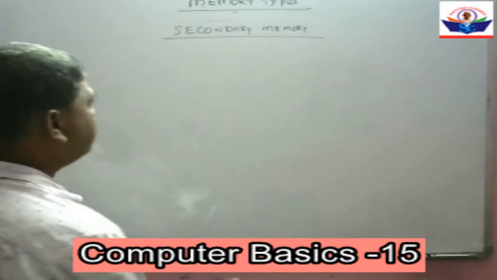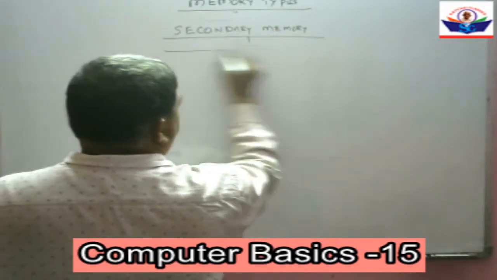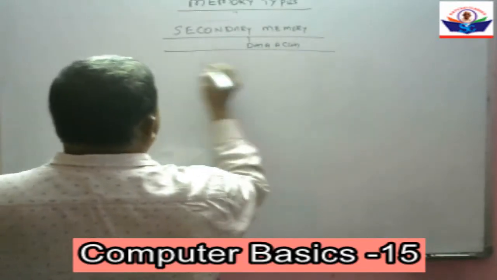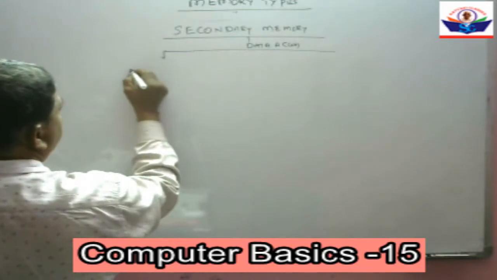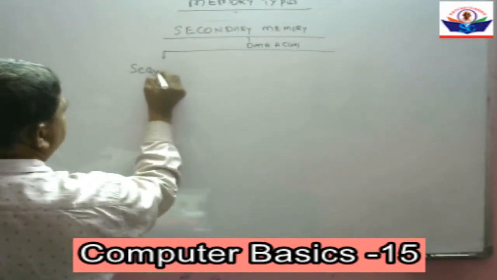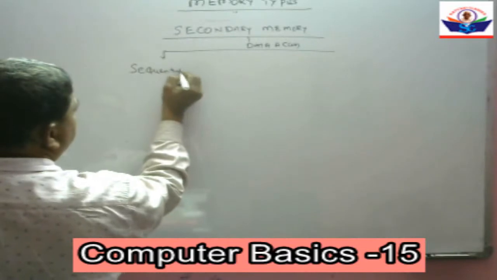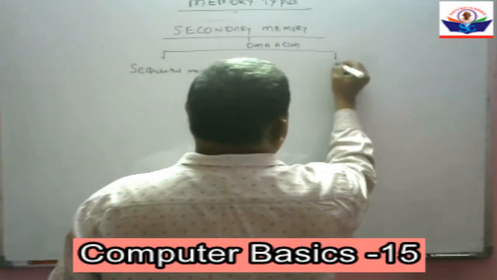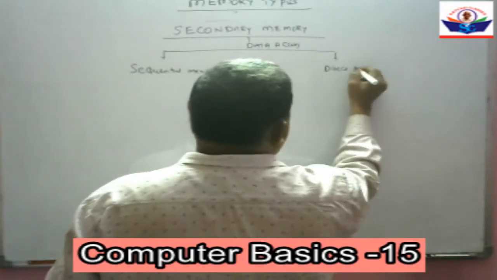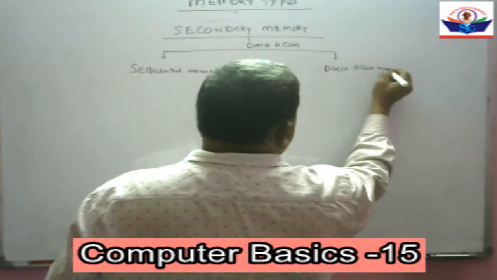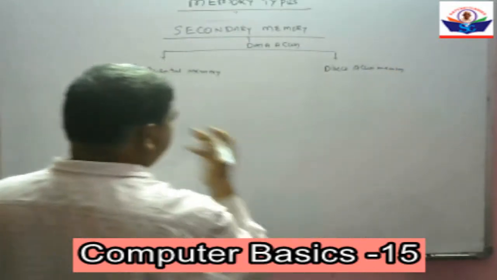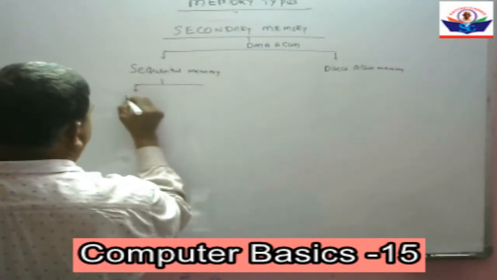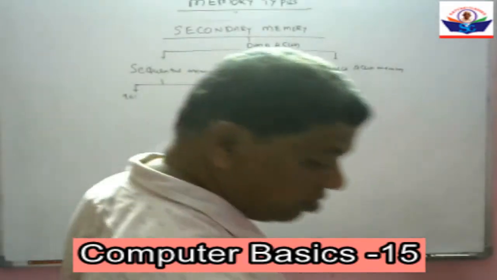Under secondary memory, depending upon data access, we have sequential memory and direct access memory.